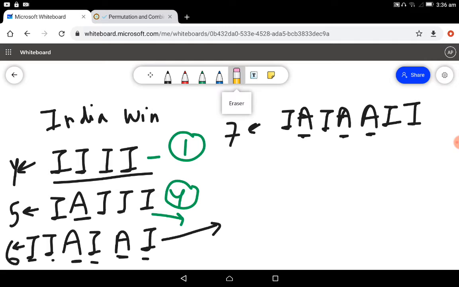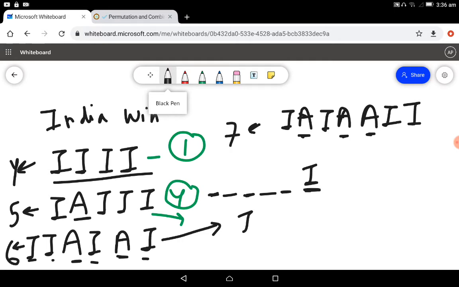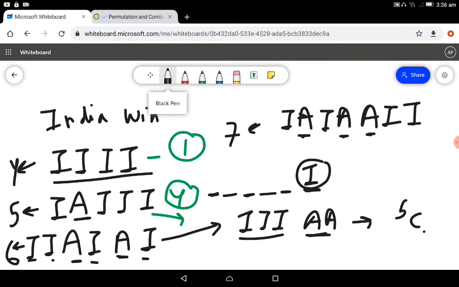So the 6 matches case will have cases where India definitely wins the last match, so India has to win the last match for the 6 matches case to hold true. Okay, so if India has to win the last match, in the previous 5 matches that were played, India has to win 3 matches because India has to win a total of 4 matches, right? And Australia would have won the remaining 2 matches. So it will be a case of 5C3 out of 5 possible selections. We are selecting 3 to be India and 2 to be Australia.